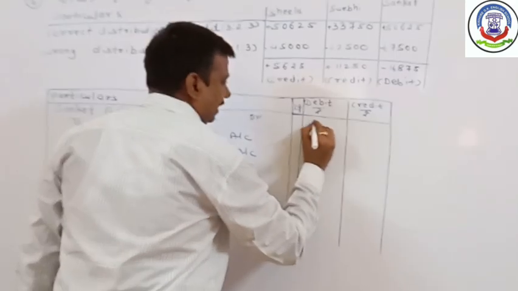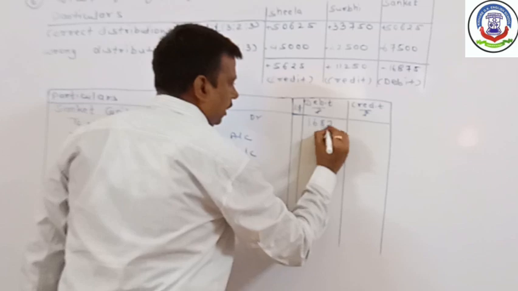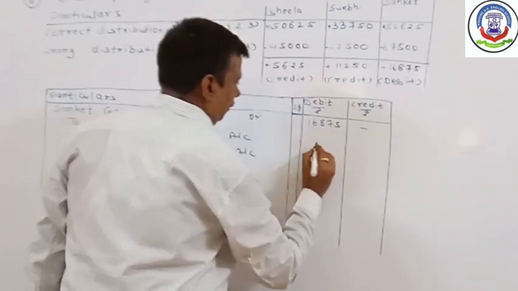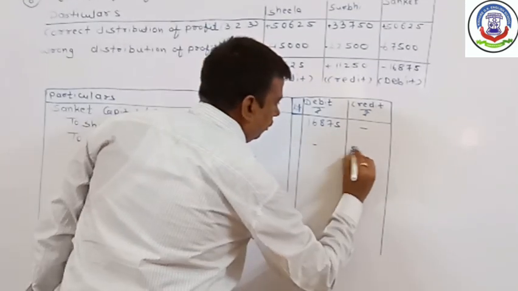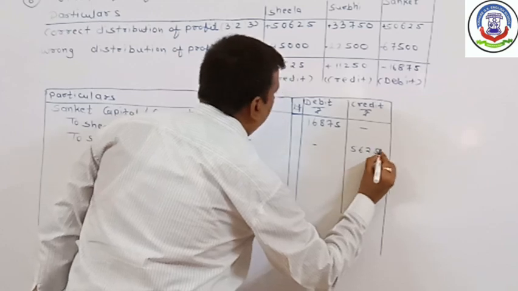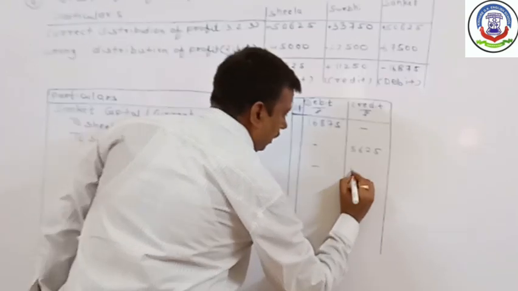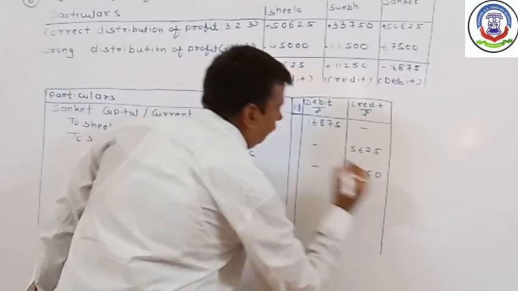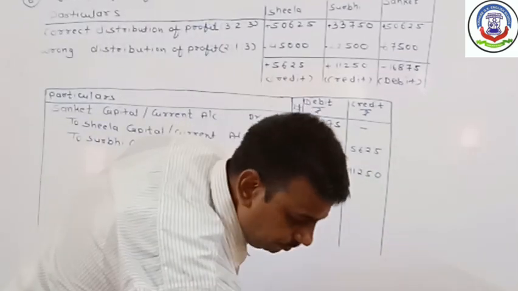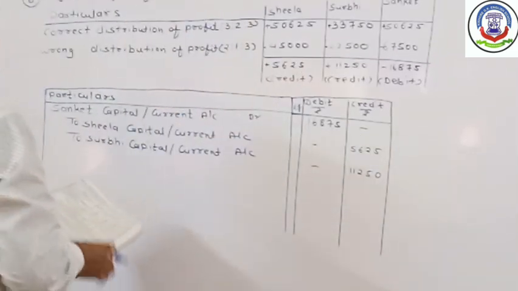Debit amount 16,875. Credit amounts 5,625 and 11,250.